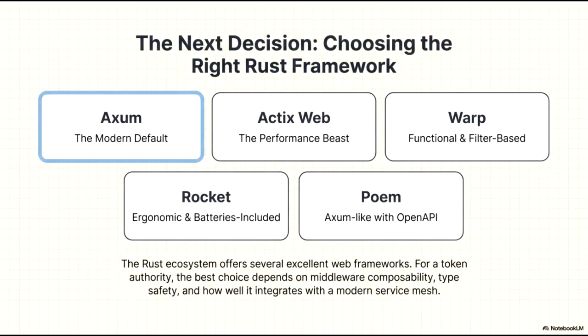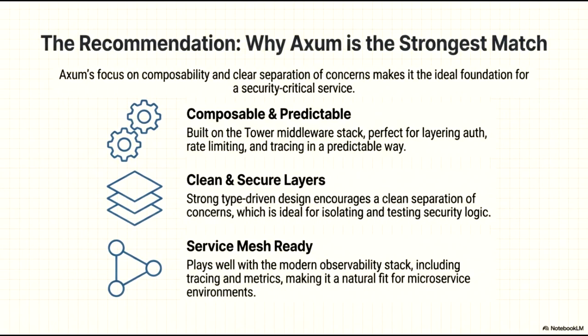When selecting a framework for a token authority, we must prioritize middleware composability, type safety, and seamless integration with a modern service mesh. These requirements will guide us in determining which of these powerful tools best aligns with our security and infrastructure goals. Axum is our recommended choice because its focus on composability and clear separation of concerns makes it the ideal foundation for a security-critical service.